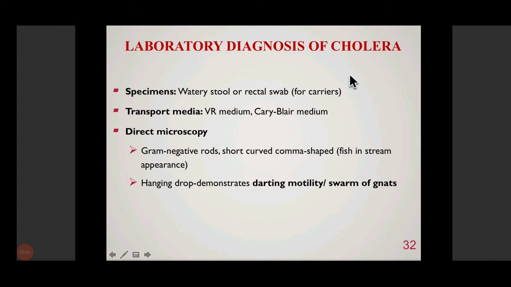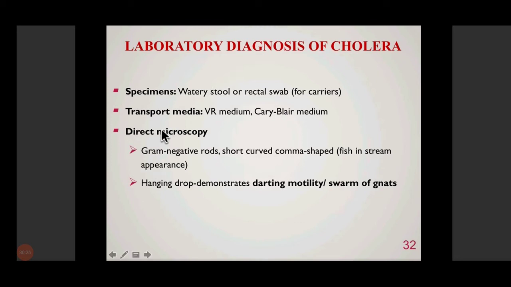Okay. Then how do you diagnose a case of cholera? Clinically, a patient is suspected to be suffering from cholera if he is passing rice water stools with vomiting and severe dehydration. It is a telltale clinical sign of cholera, but we have to confirm it in the laboratory to label it as a classical case of cholera. For that, the specimen collected is stool, because the fecal sample would be containing a large number of bacteria, which we have to try to isolate on culture plates and then identify.